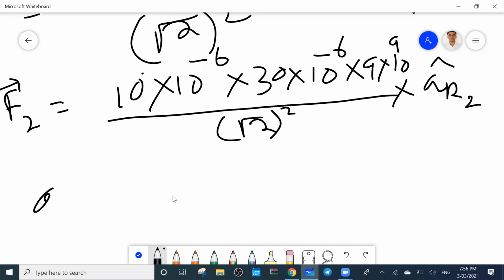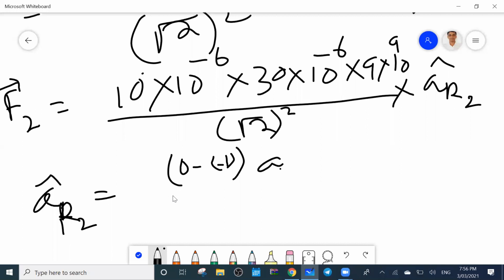Ax cap plus Az cap. So A add to cap equals, check second point, 0 minus minus 1 is equal to 1. So 0 minus minus 1 x cap.